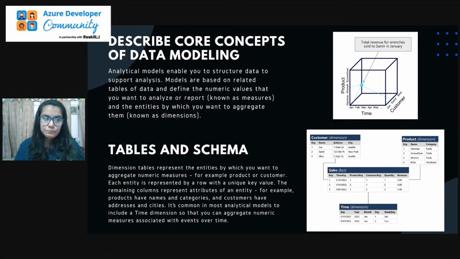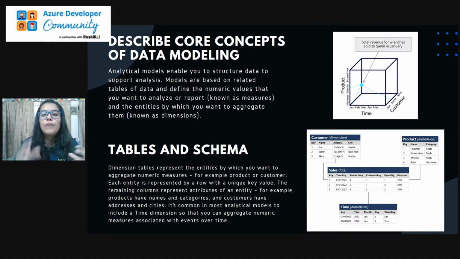Analytic models enable you to structure the data to support analysis. Specifically, it structures your data so that you can further use it, further divide it, or further perform some operations over it. Models are based on related tables of the data and define the numeric values that you want to analyze or report, basically.